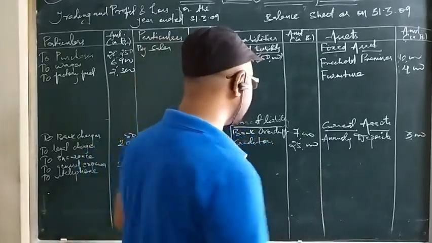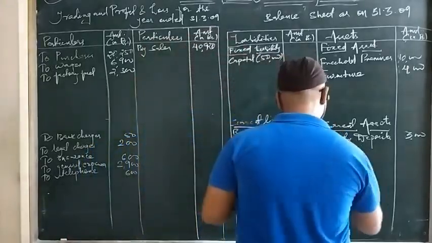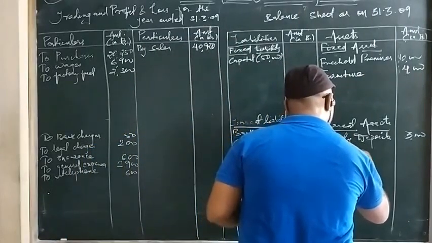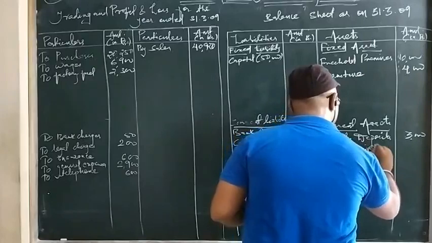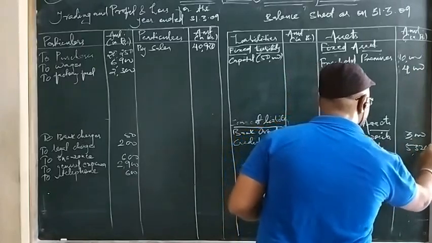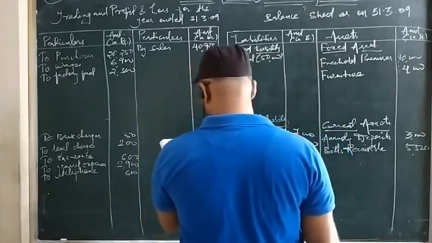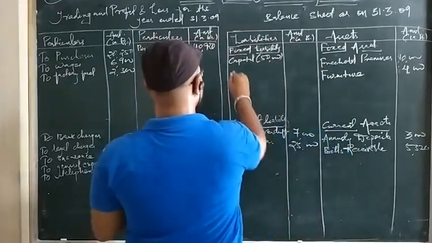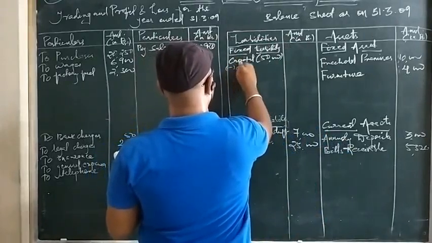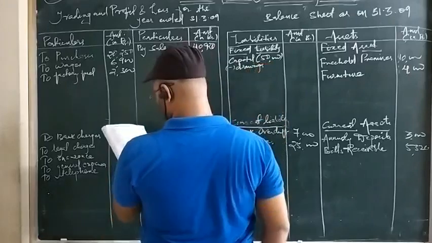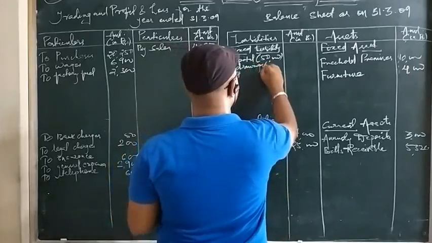Bills receivable. Bills receivable are assets and those are current assets. Bills receivable. That is 5,320. Bills receivable. Then drawings. Drawings are deducted from capital. So write here drawings less drawings. So drawings is 5,000.